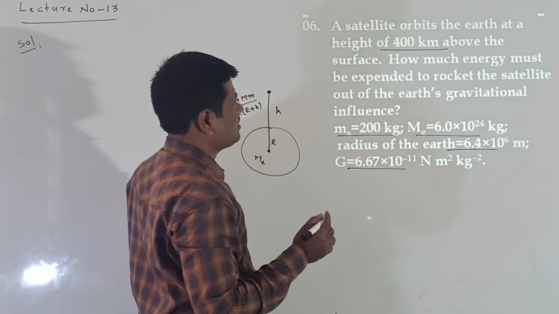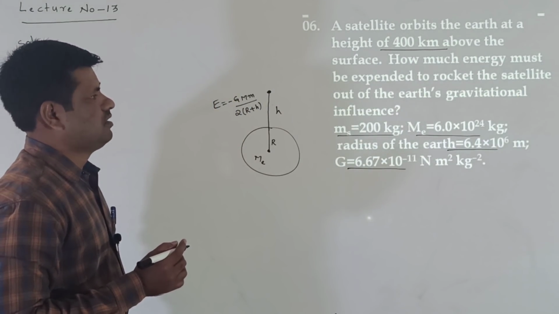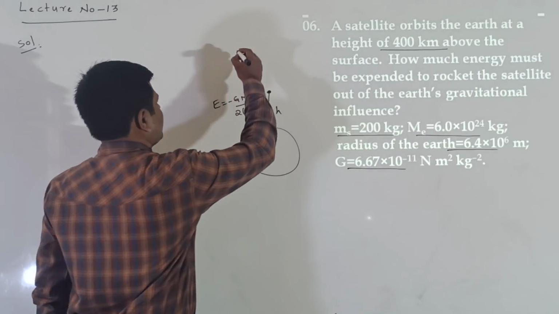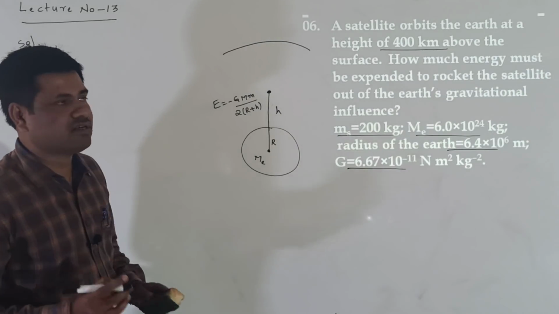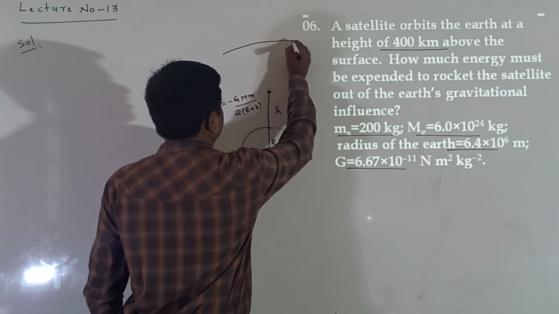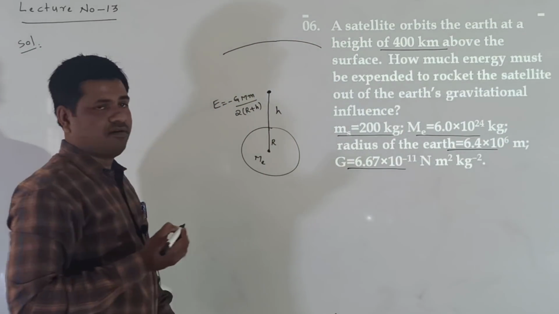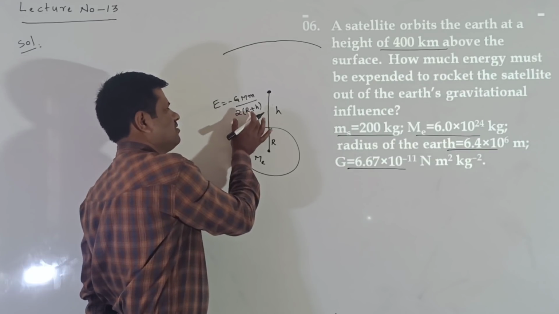Right, how much energy must be expended to rocket the satellite out of the gravitational influence? Suppose this is a boundary of the gravitational influence of the Earth. In order to cross this boundary, how much energy do we have to supply to this satellite?